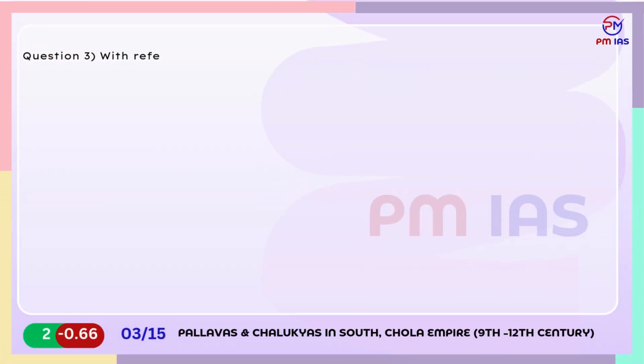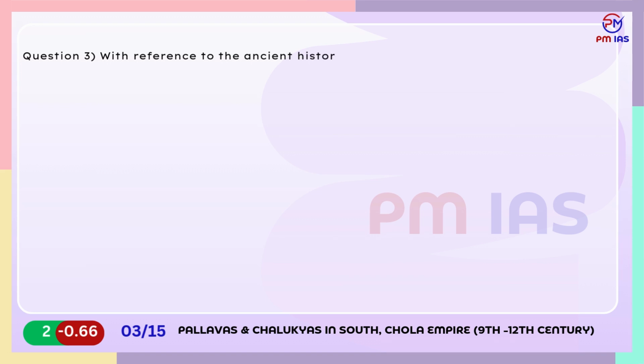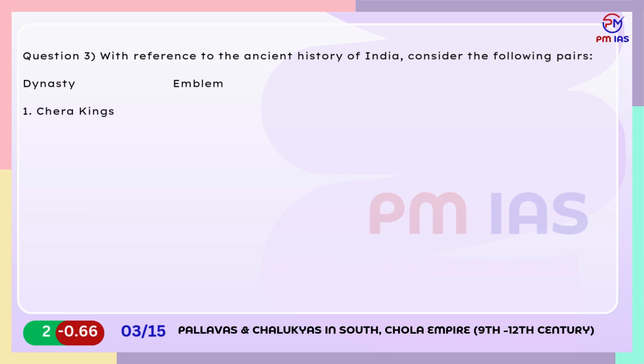Question 3. With reference to the ancient history of India, consider the following pairs. Dynasty, emblem. 1. Chera king, bow and arrow. 2. Pandya king, tiger. 3. Chola king, fish. Which of the statements given above are incorrect?